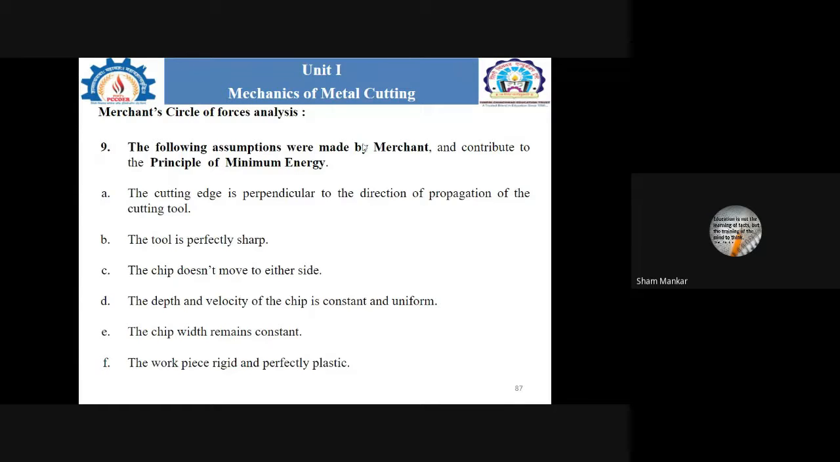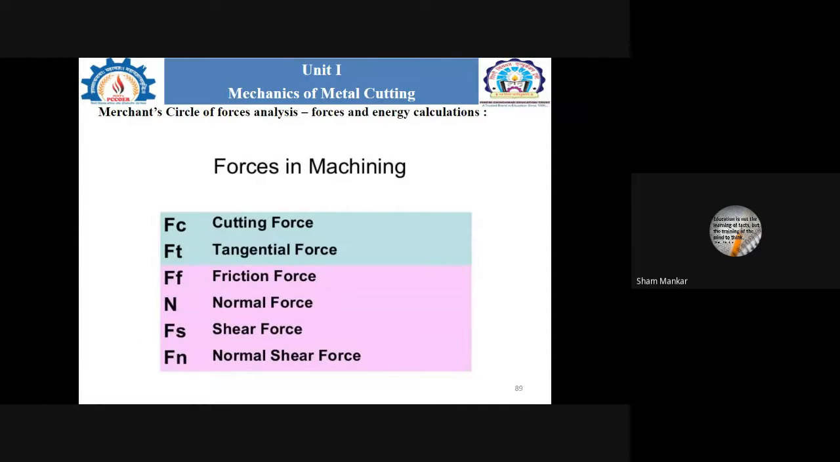I will show you step by step how the Merchant circle is drawn, and what different kinds of forces and angles we are going to consider in it. Just note down the different kinds of forces we normally consider in the Merchant circle. Fc is the cutting force, Ft is the tangential force, Ff is the friction force, capital N is the normal force, Fs is the shear force, and Fn is the normal shear force.